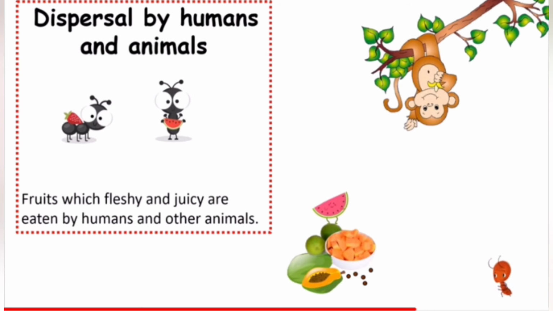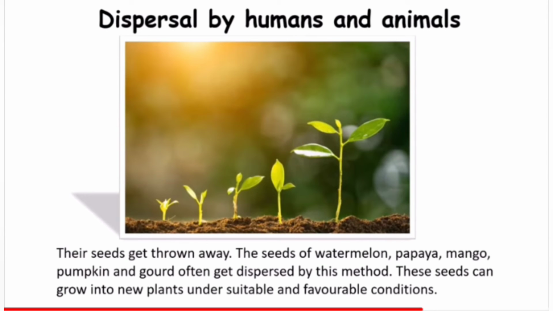Dispersal by humans and animals. Fruits which are fleshy and juicy are eaten by humans and other animals. Their seeds get thrown away. The seeds of watermelon, papaya, mango, pumpkin, and guava often get dispersed by this method. These seeds can grow into new plants under suitable and favorable conditions.